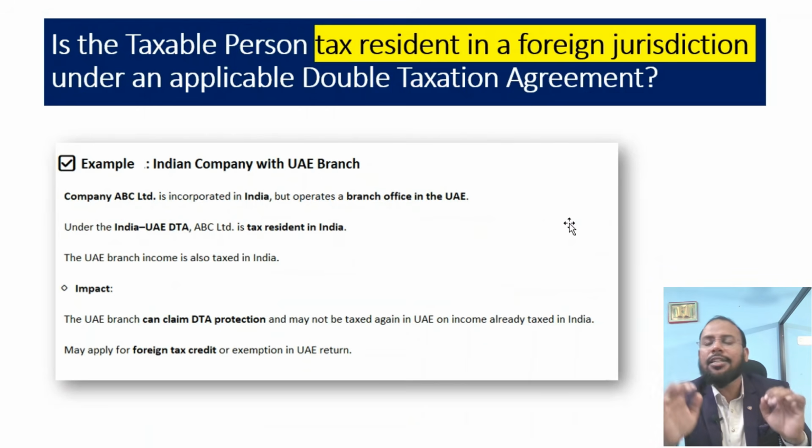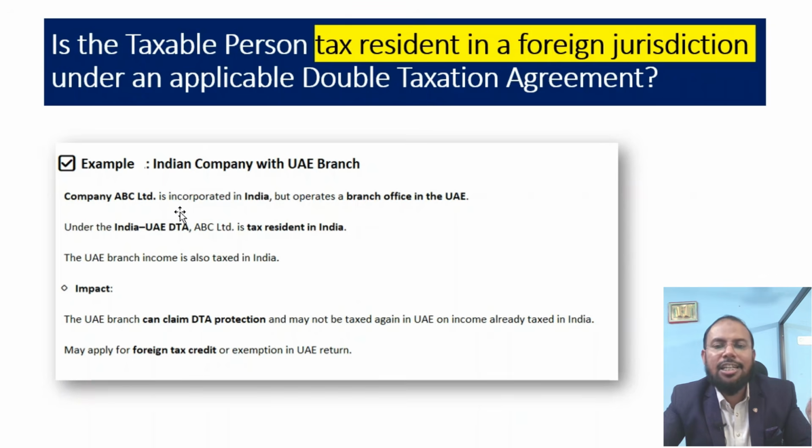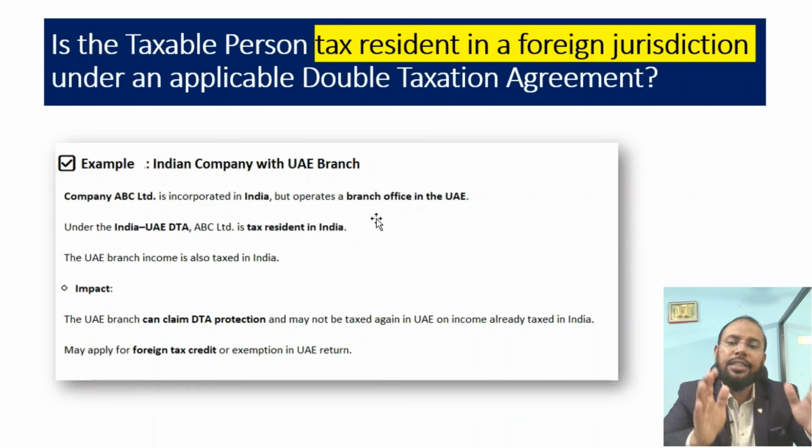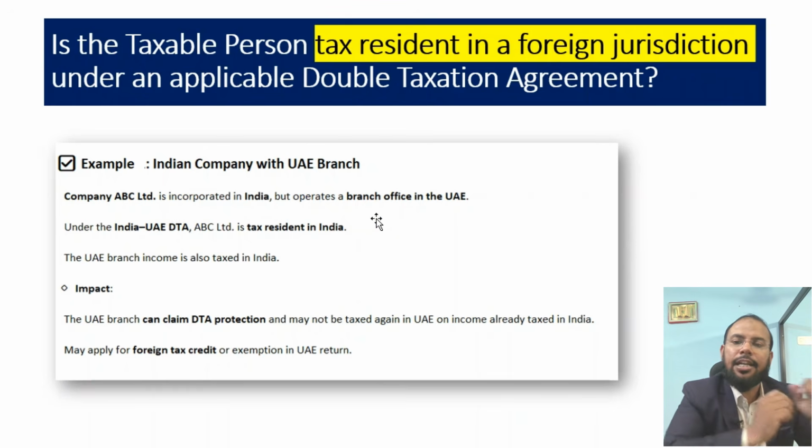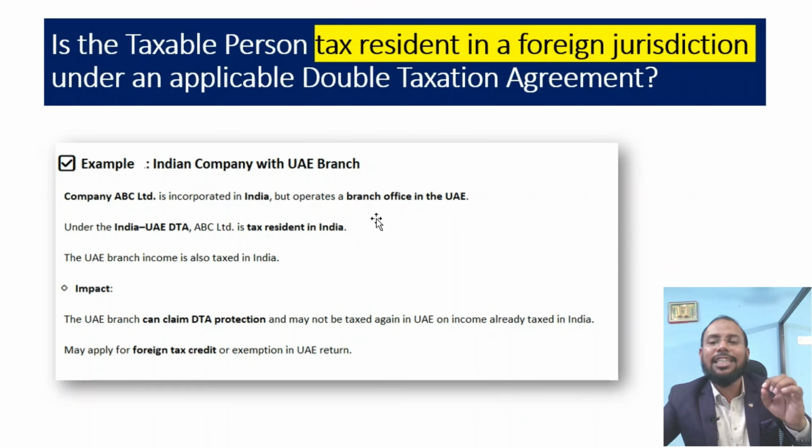For easy understanding, I will take this example. Company ABC Limited is incorporated in India but operates a branch office in the UAE under the India and UAE DTA. This means India and UAE have a double taxation agreement. This double taxation agreement avoids double tax on one income. So ABC Limited is tax resident in India.